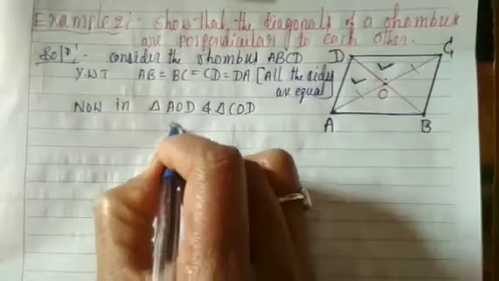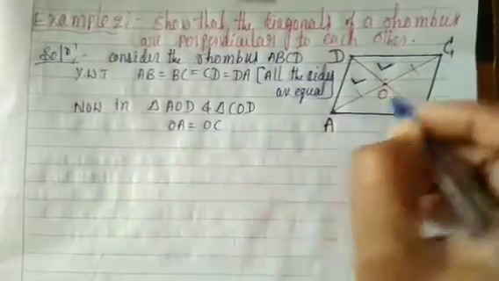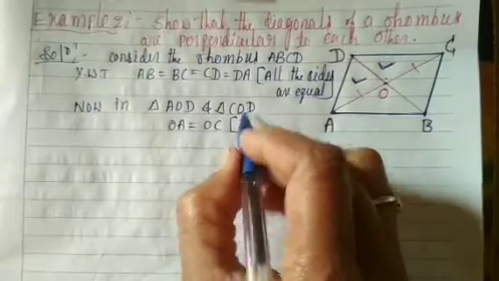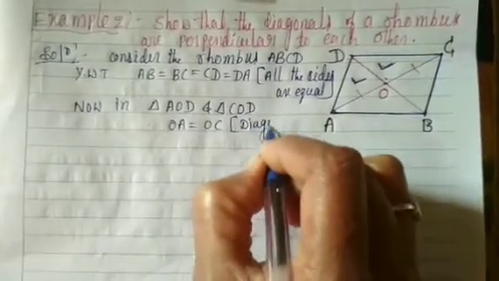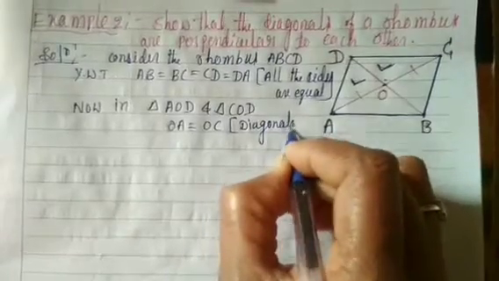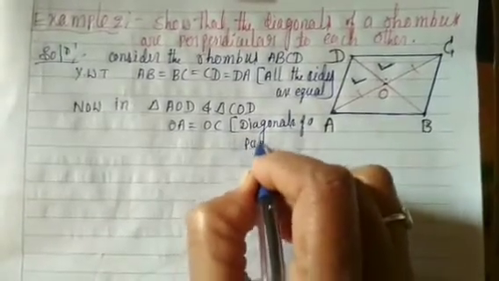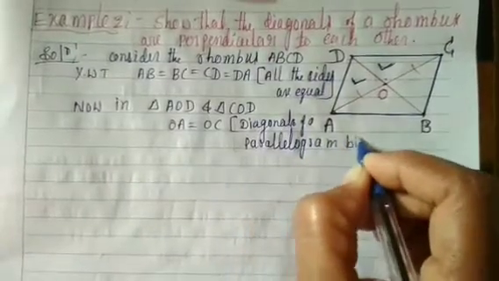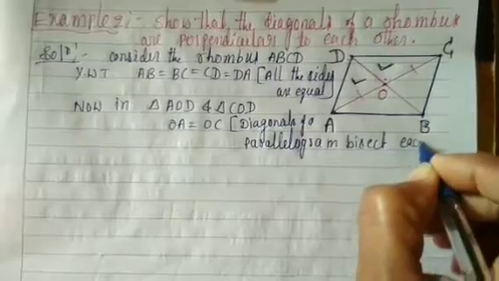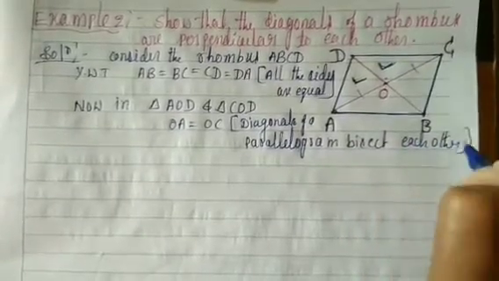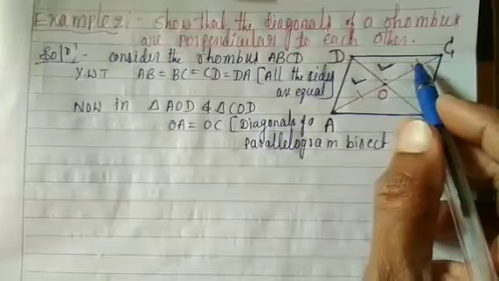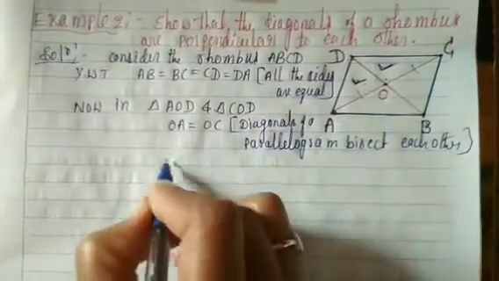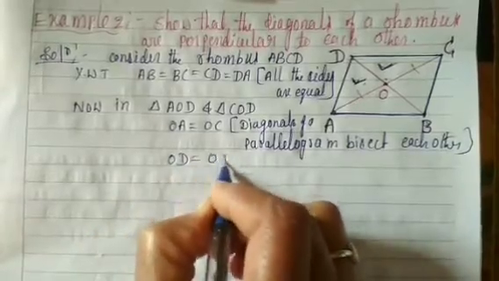Now OA is equal to OC, because diagonals of a parallelogram bisect each other. In these two triangles, the common side is OD. OD is equal to OD.